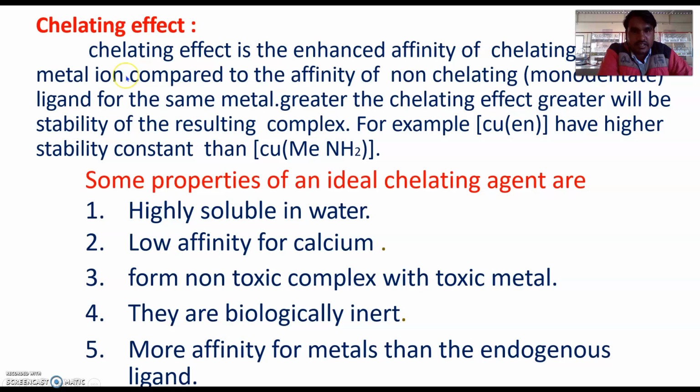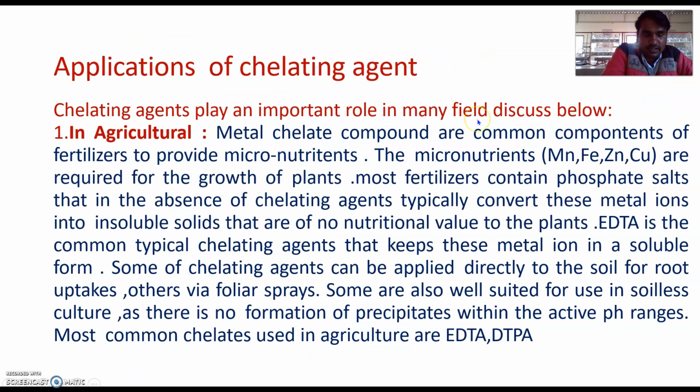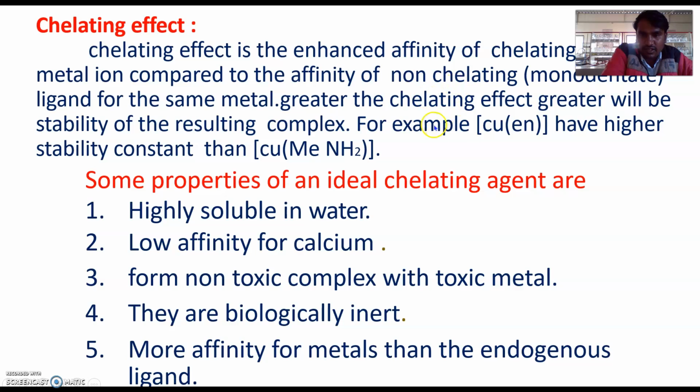Now, the next part is chelating effect. What is chelating effect? Chelating effect is the enhanced affinity of chelating ligands for a metal ion compared to the affinity of non-chelating or monodentate ligands for the same metal. The greater the chelating effect, the greater will be the stability of the resulting complex. For example, the ethylene diamine copper complex has a higher stability constant than this methylamine copper complex. Here, one ethylene diamine forms two bonds, so it shows a greater affinity or stability of that complex than that of this methylamine complex.